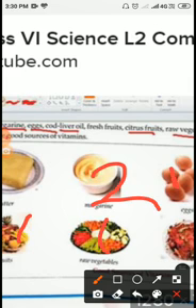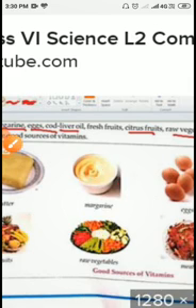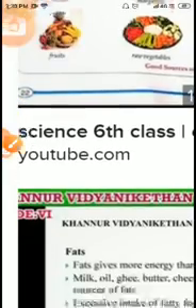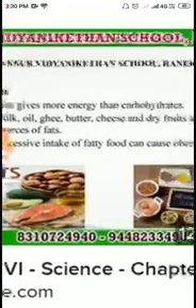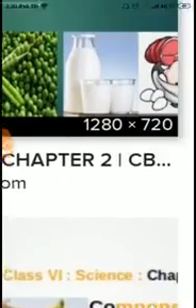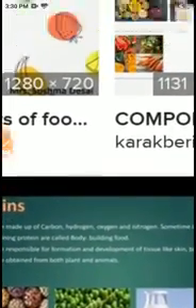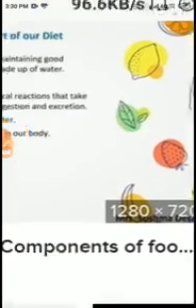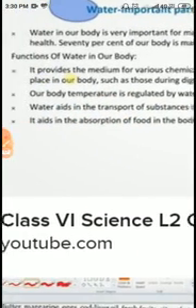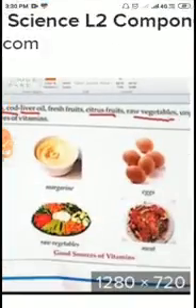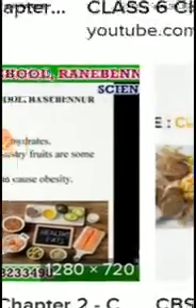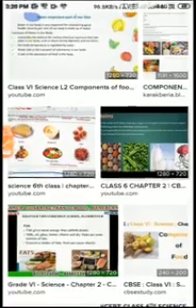So you will be able to learn with the help of these visuals. Have a review of these visuals so that you can learn from this video. These are the best components of food: fat, carbohydrate, protein, and vitamin.